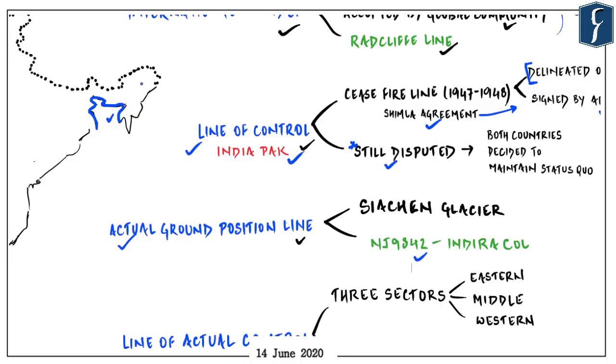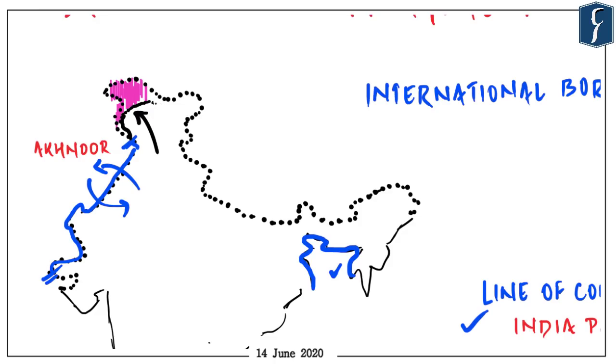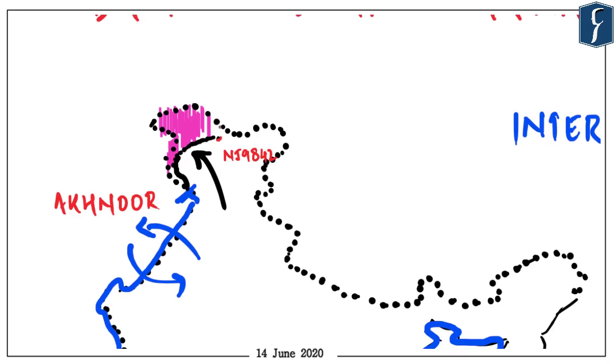Now, if we try to understand this on the map, there is a point at which the line of control ends, beyond which it was not delineated. So, this northernmost point is NJ9842. And somewhere around here is Indrakol. And a straight line connecting these 2 points is actual ground position line. On western side sits Pakistan, and on the eastern side we have Siachen Glacier, which is totally controlled by our country.